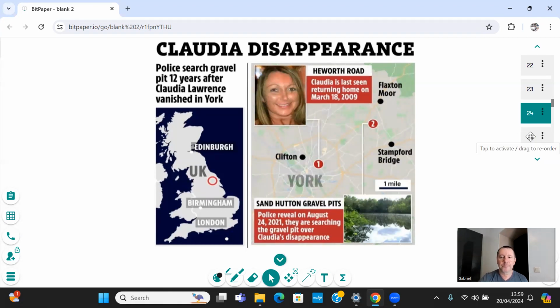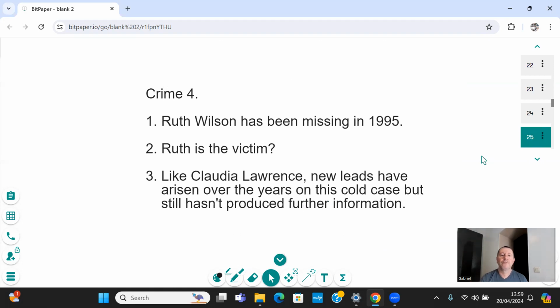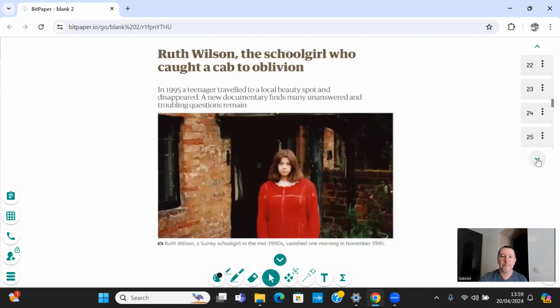Crime number 4, Ruth Wilson. Ruth Wilson has been missing since November 1995. Now, I put a question mark on number 2 here. Ruth Wilson is the victim? I'm not sure. This case is very strange. Again, if you look at Wikipedia, you can see it was very messy. To me, I think it was planned the way it was up to her disappearance. So anyway, like Claudia Lawrence, new leads have arisen over the years on this cold case, but it still hasn't produced any further information. And here we have just one piece of media coverage.